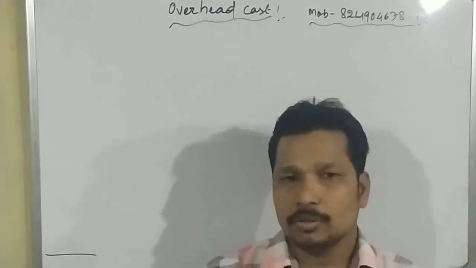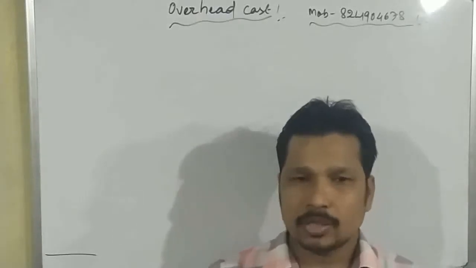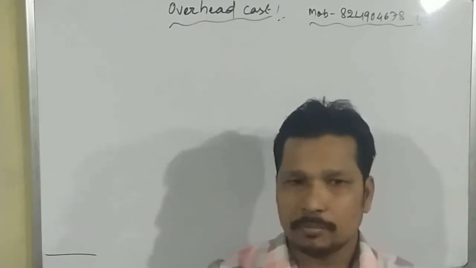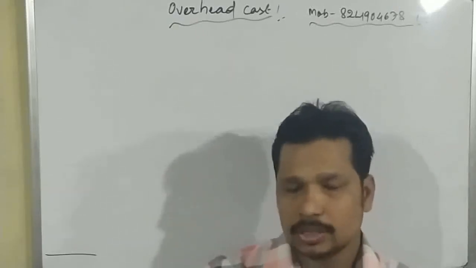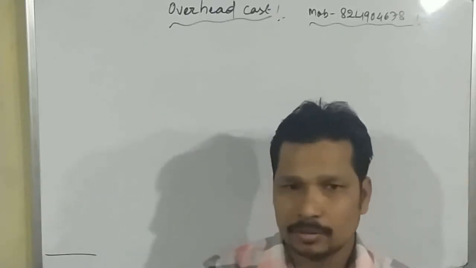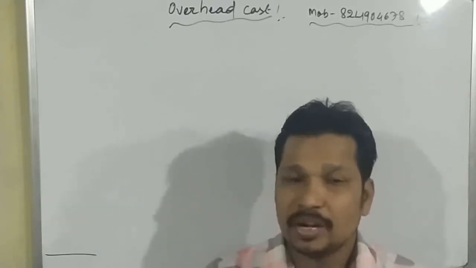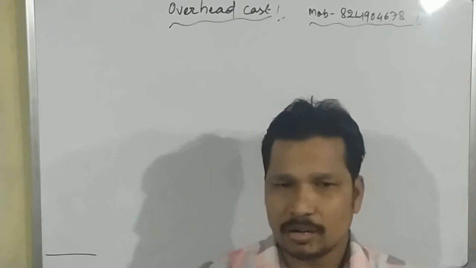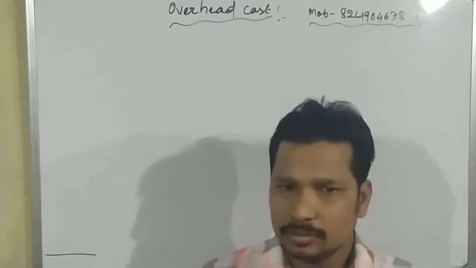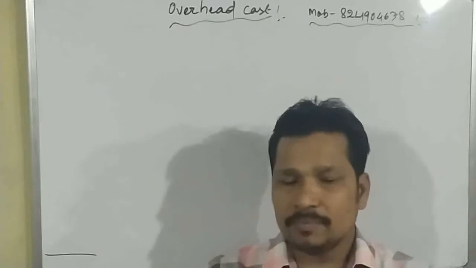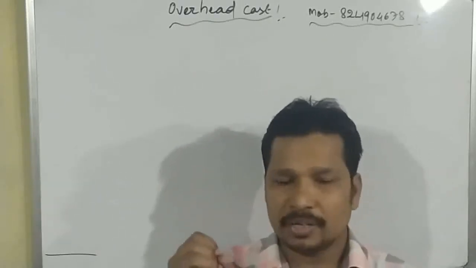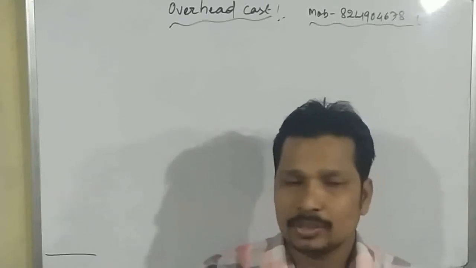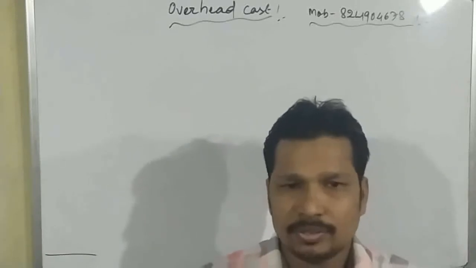In the previous video, we have already discussed what is the cost price, what is the selling price, what is the meaning of profit, what is the meaning of loss, when profit occurs and when loss occurs, as well as the percentage of profit and percentage of loss. And also we have discussed what is the discount and how we can calculate the discount. Students, if you have not understood those chapters, then my humble request to all of you is to first watch that video properly and completely so that this chapter will be very easy for you.